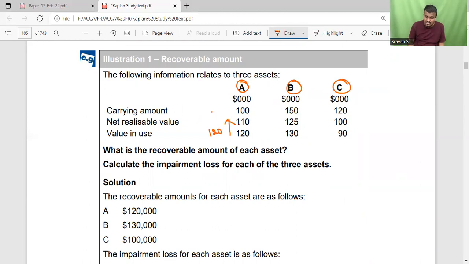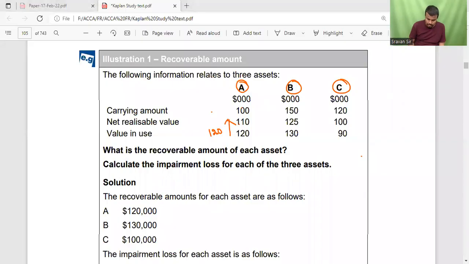Carrying amount is less than recoverable amount, so there is no existence of impairment. So impairment loss is none.